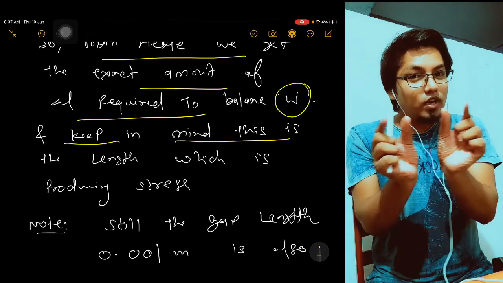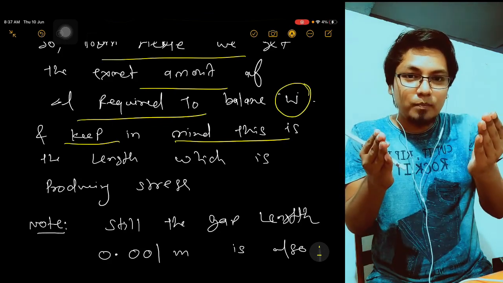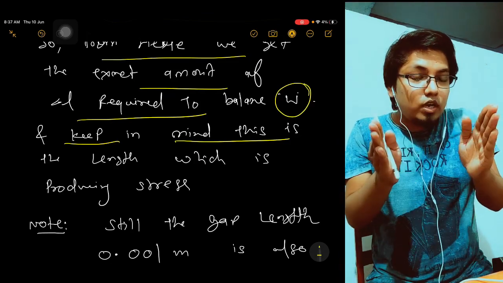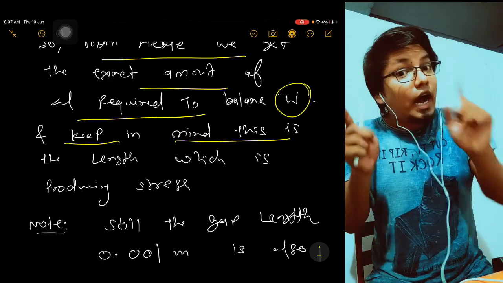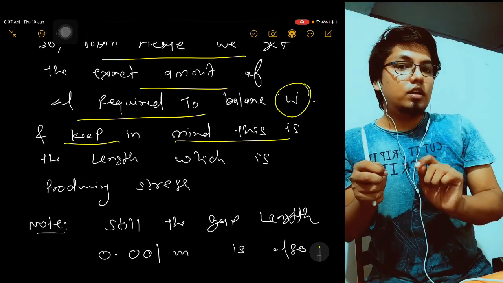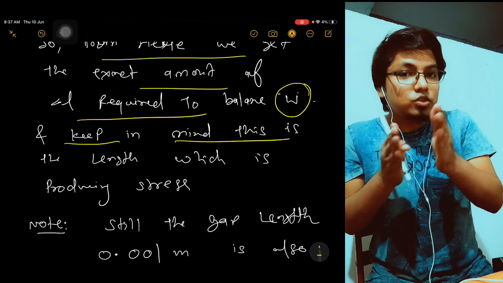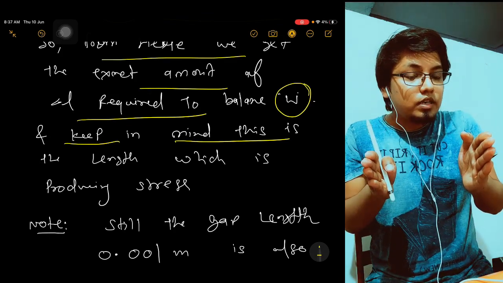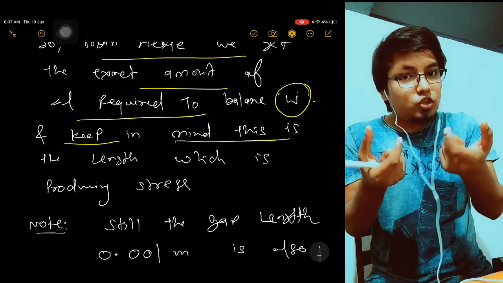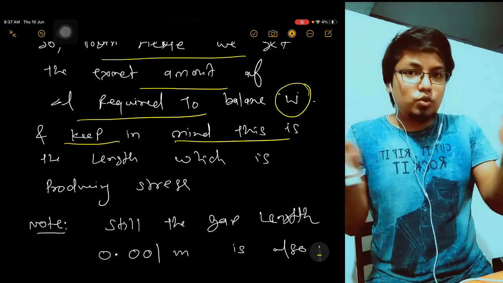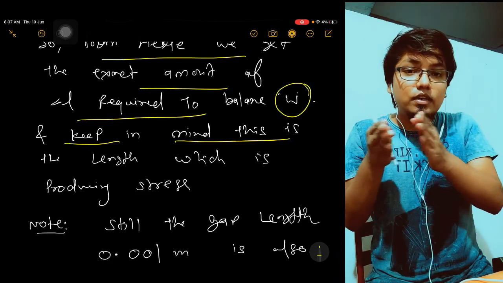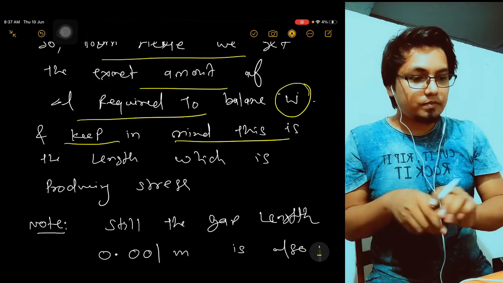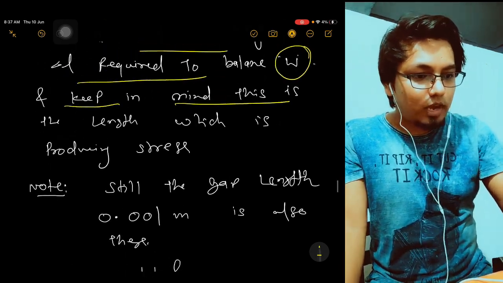First increment to overcome the gap, and once the gap is overcome, the rod will start touching the wall. After that it has to compress the wall. So little bit increment in temperature so that the gap should overcome and the rod should touch the wall. That gap is already known, because total gap was 0.301 and the rod was 0.3, so 0.001 meter. That's what I have written here.